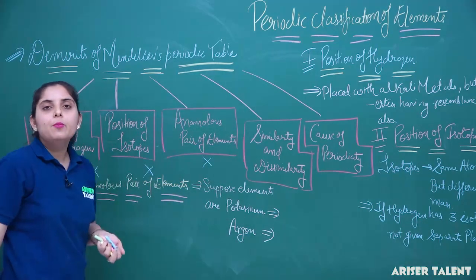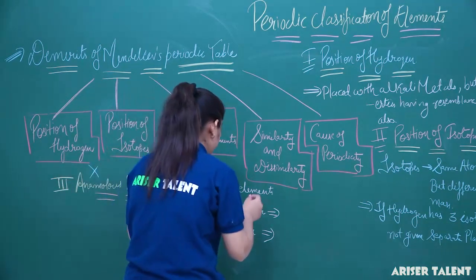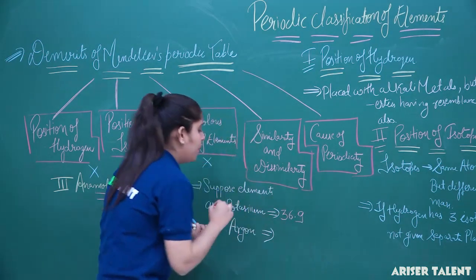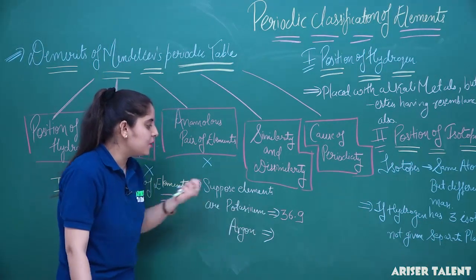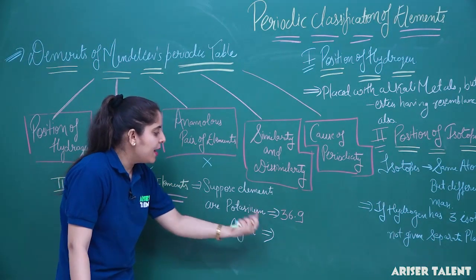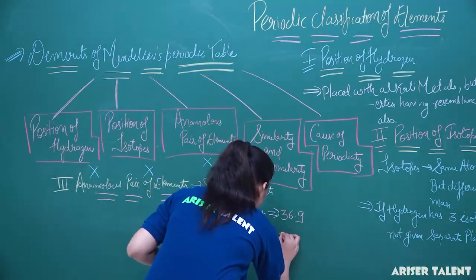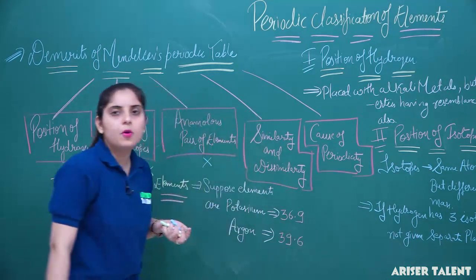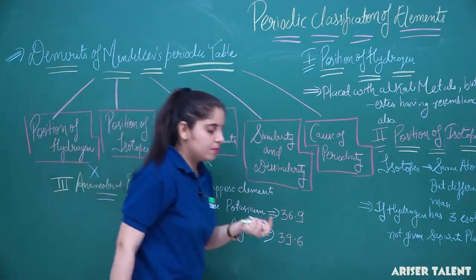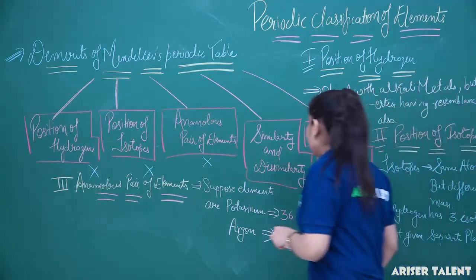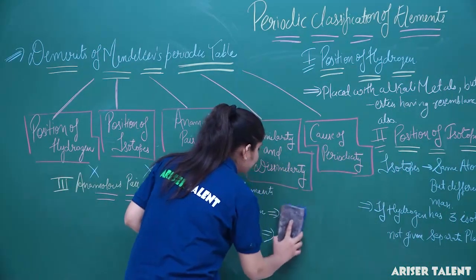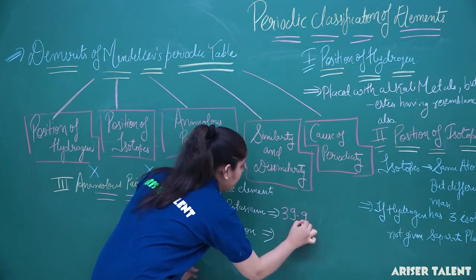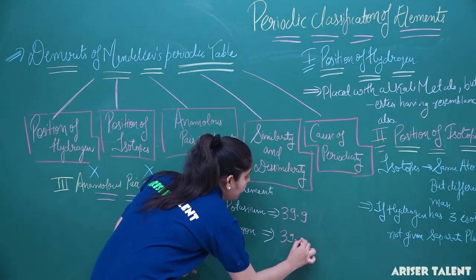Generally, potassium has a mass of 39.9 approximately, and argon has a mass of 39.1 approximately.